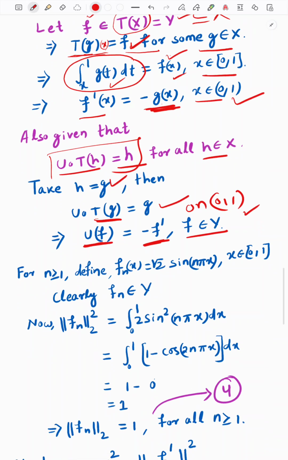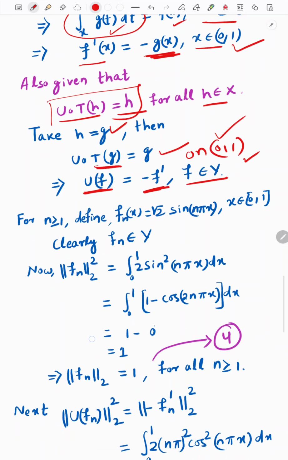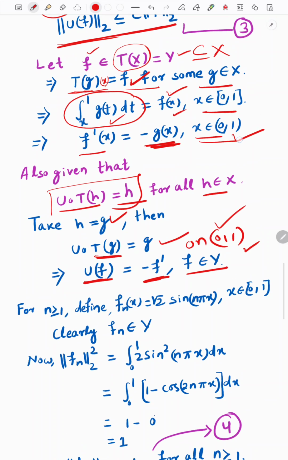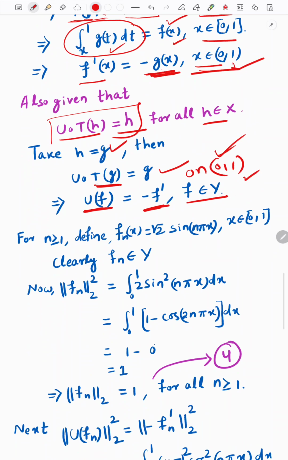So it will not affect our subsequent analysis. So we can keep it on the open interval (0,1), otherwise you will get confused, because this relation is true on the open interval (0,1), but this relation you are saying is for all. So I am writing that it may not be for the whole interval, but it is at least on the open interval (0,1).